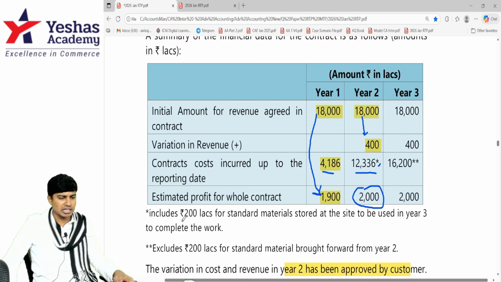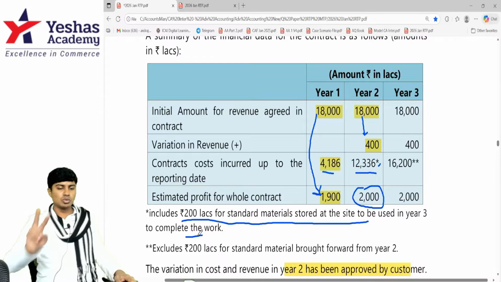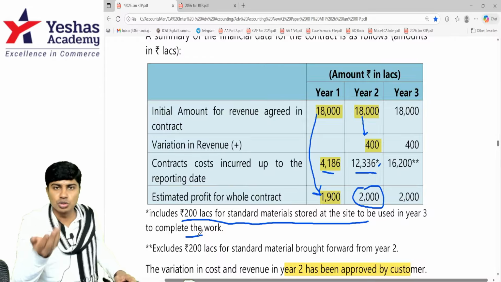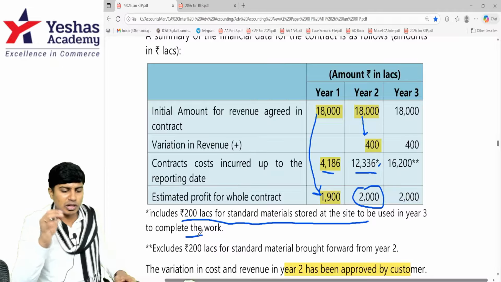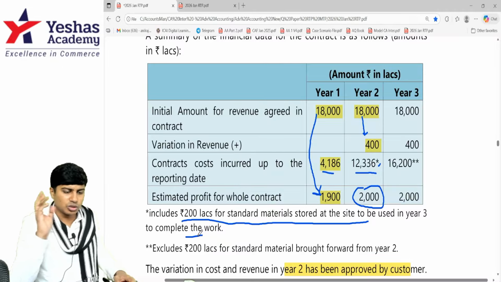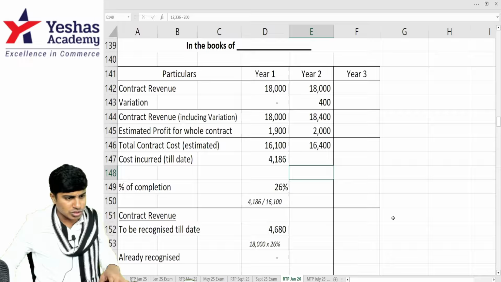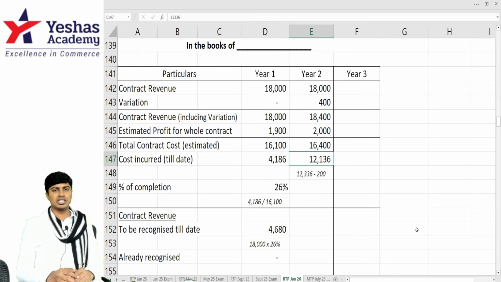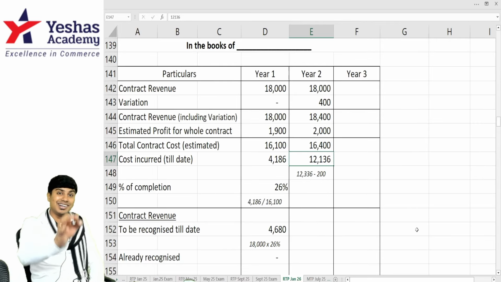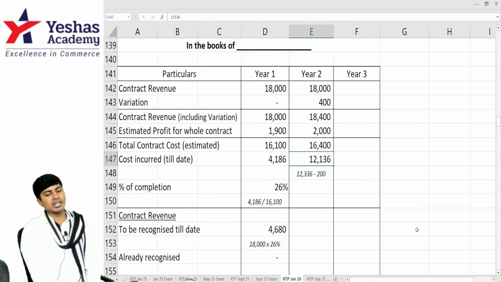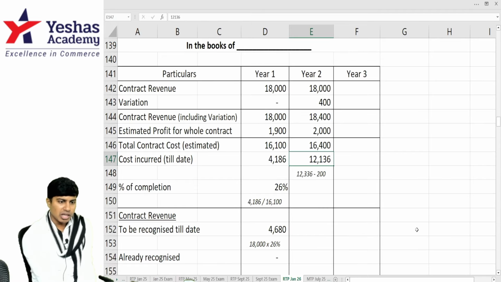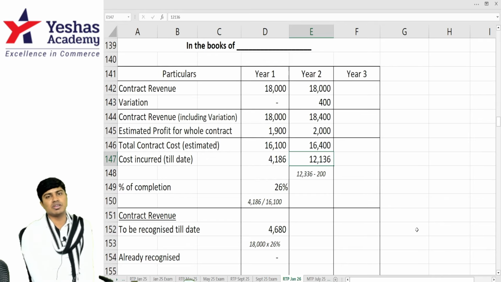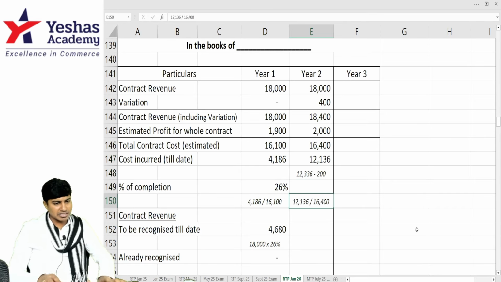We'll read what the star says. Includes 200 lakhs of standard material stored at the site to be used for completion in year 3. So 200 lakhs worth of material is issued but not utilized. So out of 12,336, I should deduct 200. So I'll take 12,336 minus 200, which will make it 12,136 as total cost incurred till the end of year 2. Now take 12,136 in the numerator and divide it by 16,400, which is total cost. We'll get the percentage of completion.